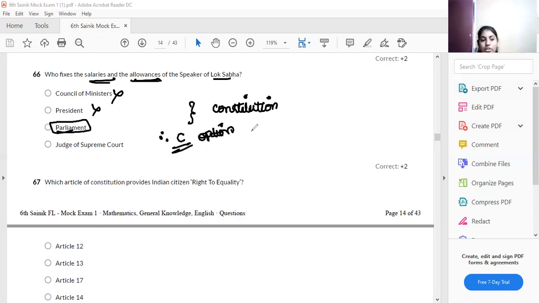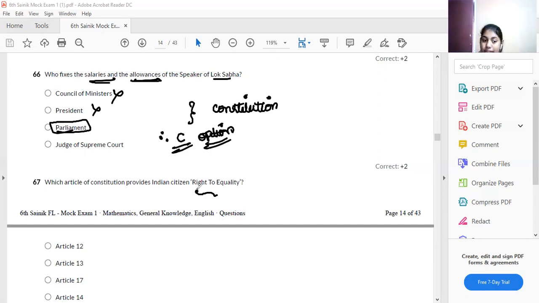The next question: which article of the Constitution provides Indian citizens the right to equality? We have six fundamental rights: right to equality, right to freedom, right against exploitation, cultural and educational rights, and so on. Every right comes under some article.